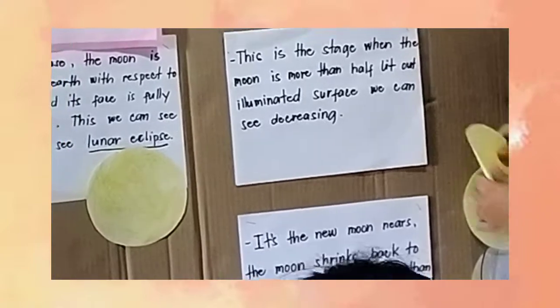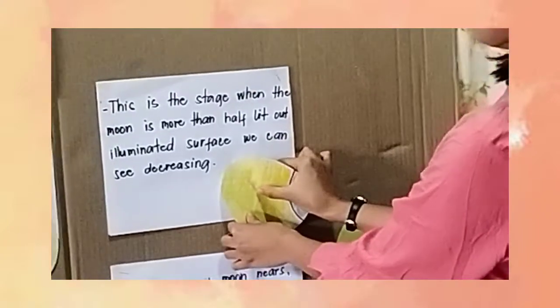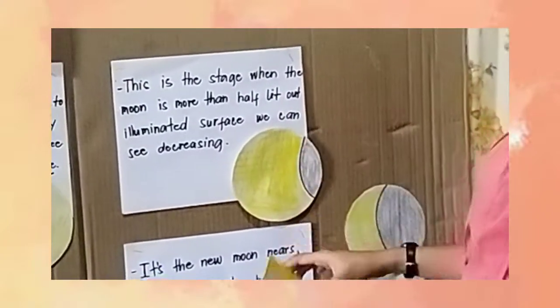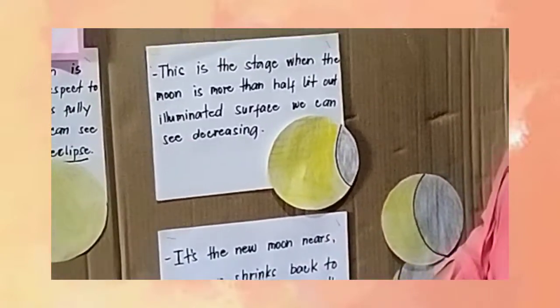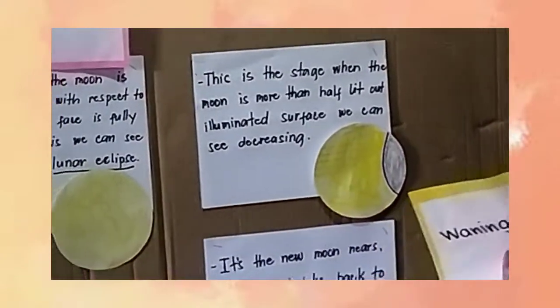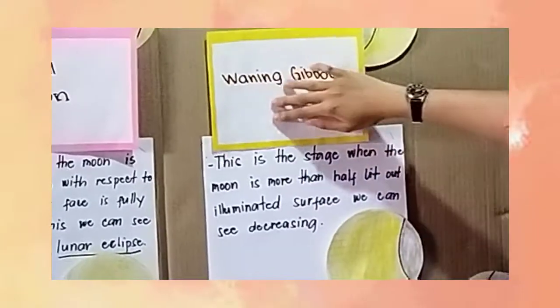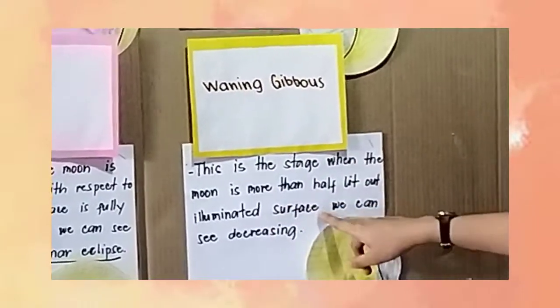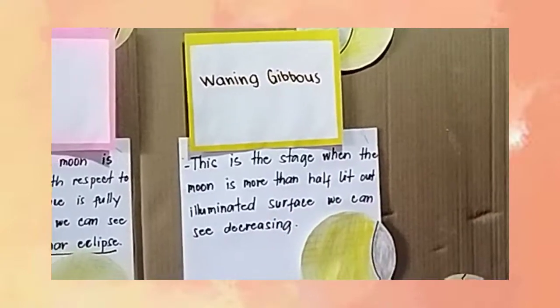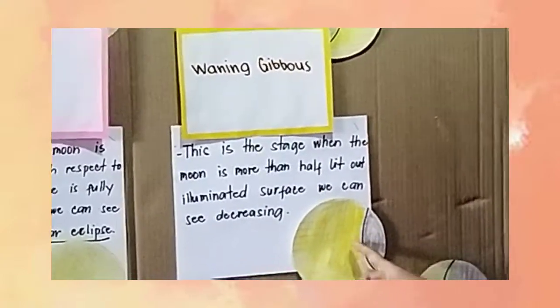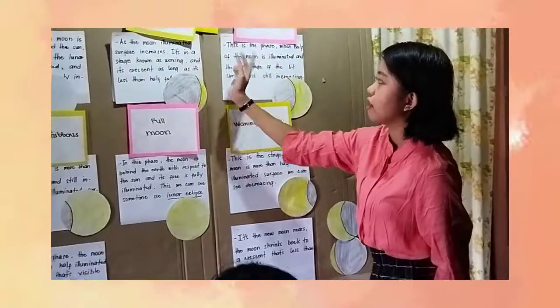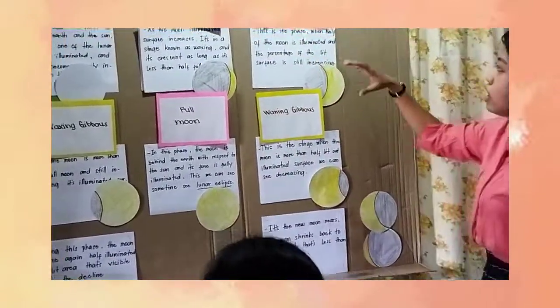So, in the sixth phase, we have the waning gibbous. In this stage, when the moon is more than half lit, the illuminated surface is decreasing. So, as we can see, ang yahang lit niya nga part, kay dito na siya nagatubang sa pa-left, while ang waxing crescent, kay pa-right ang yahang atubang niya sa sun.